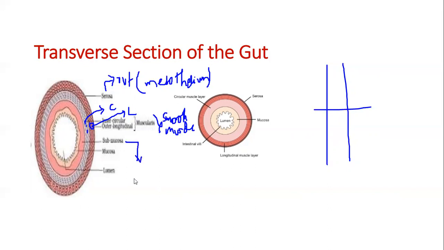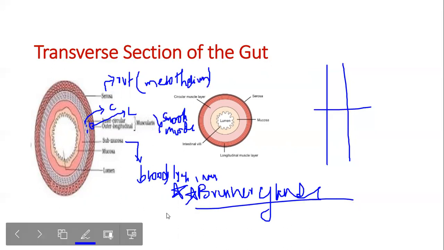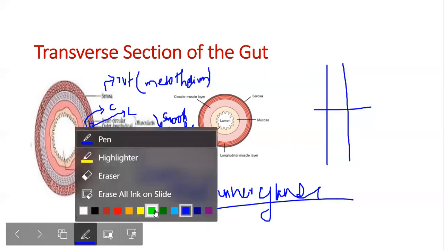Submucosa has loose connective tissue. So basically they have blood, lymph, and nerves. An important point to remember is that submucosa has Brunner's glands, which produce mucus.